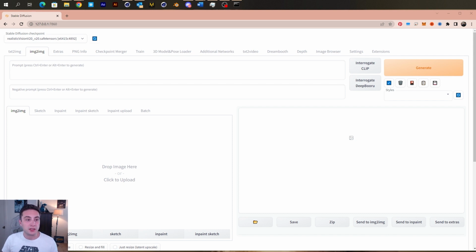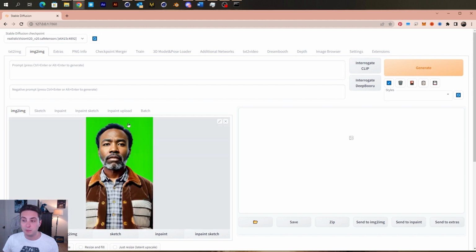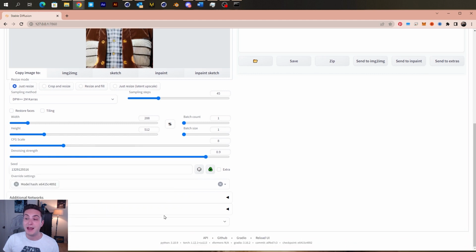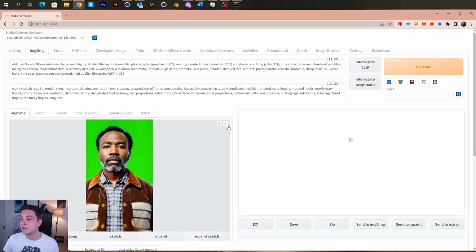Let me show you a little trick here for Stable Diffusion in case you didn't know. I'm going to drop one of my exports from my tests in here because I don't remember what prompt I used, what negative prompts, and what settings I set. So I can just drop a result in here and then click this blue little arrow, and it'll just populate from the metadata for me everything that I put in here. So that's a little trick for you.